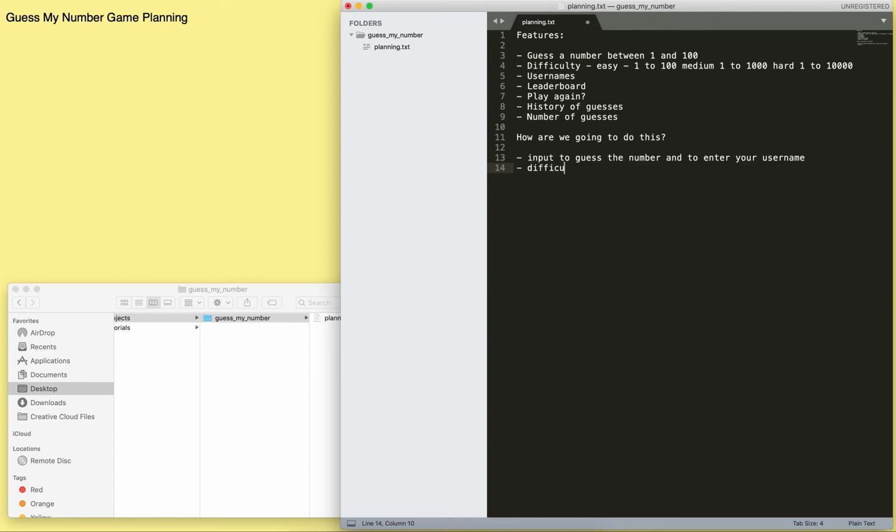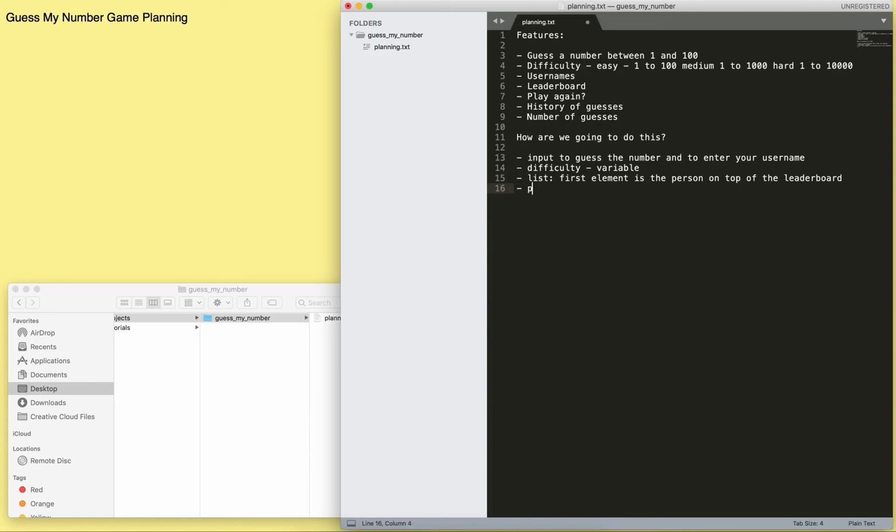Okay. Difficulty, how are we going to handle difficulty? How are we going to keep track of whether it's easy, medium, or hard? Well, this could be some variable, like difficulty. How are we going to keep track of usernames? Well, we already talked about input. Leaderboard, and how are we going to keep track of who's on top and all the users? Well, we could have a list, and the list could represent maybe the first element is the person on top of the leaderboard. The last person could be the person who's lowest on the leaderboard.